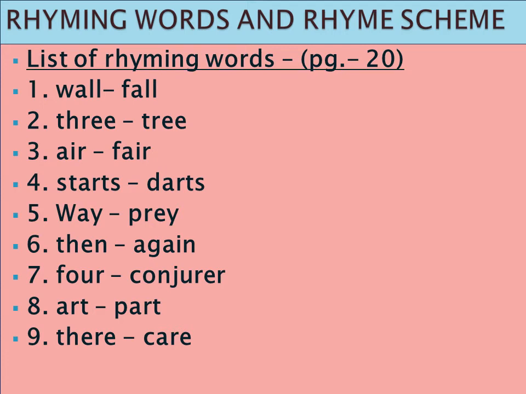Yes, here we have got the list of rhyming words, children. So, what are the rhyming words? They are always present in pairs, children. In one set you get two rhyming words. That is called a pair. So the first set is wall, fall. Observe the sound, children. Similar sounding words. They are called rhyming words. Tree, tree. Air, fair. Starts, darts. Way, pray. Then, again. For, conjurer. Art, part. There, care. Did you understand?